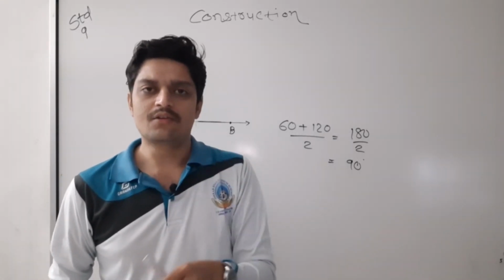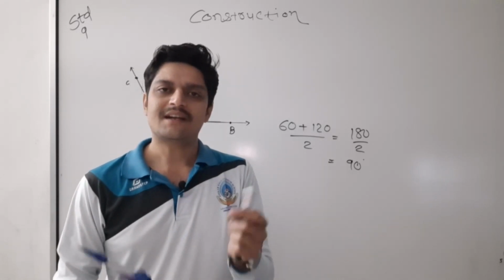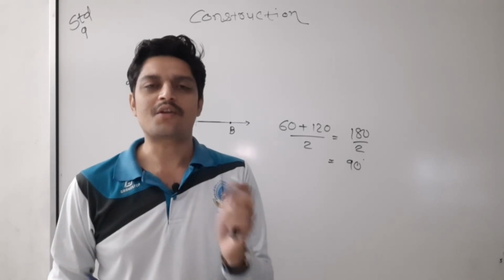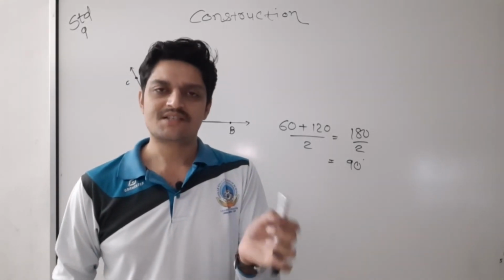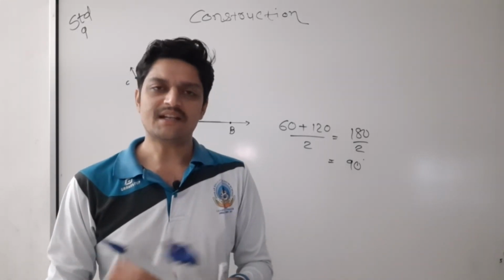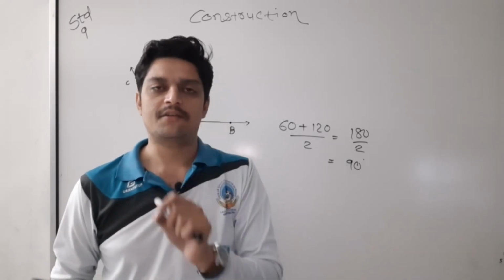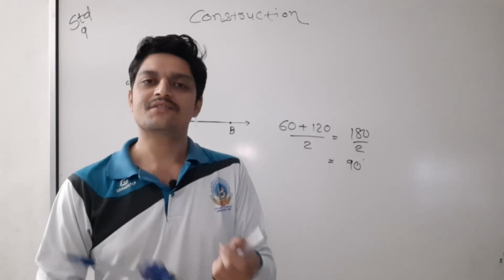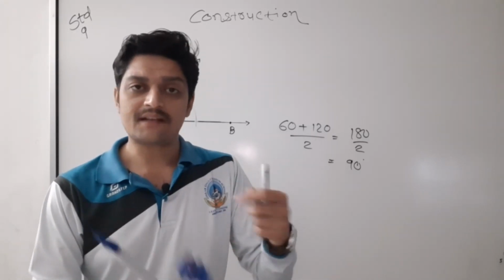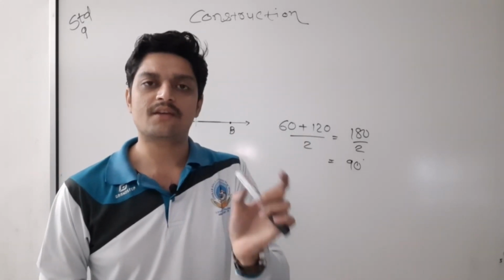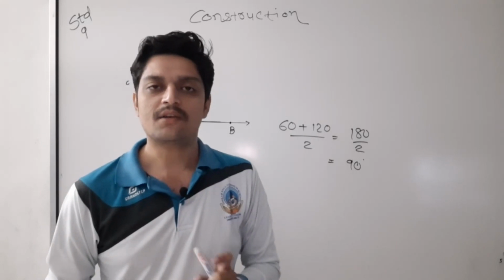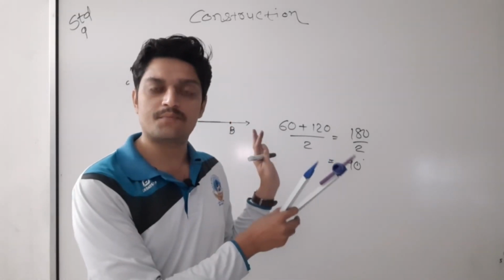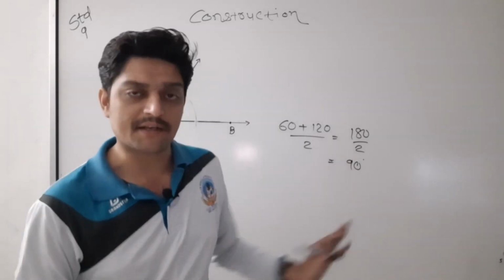If it is loose, then the radius will automatically change. Some compasses have one screw, so using a key you have to make that screw tight and make your compass perfect. If your compass is not perfect, you will not be able to make a proper construction.